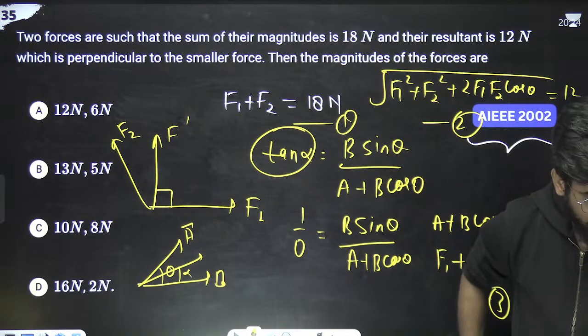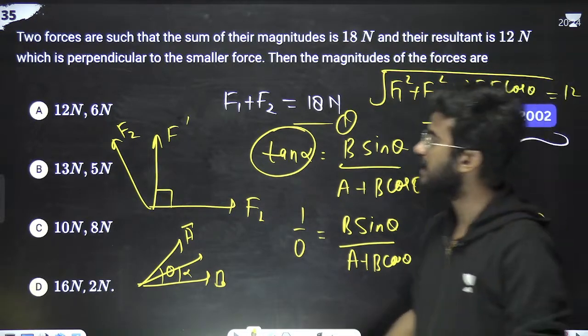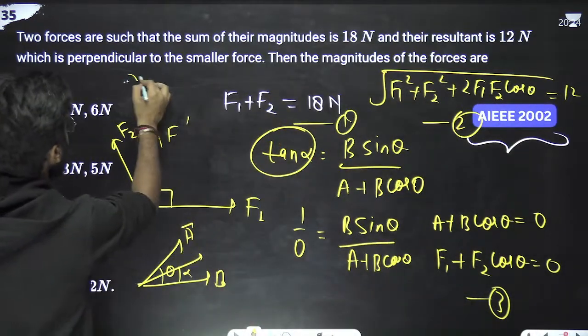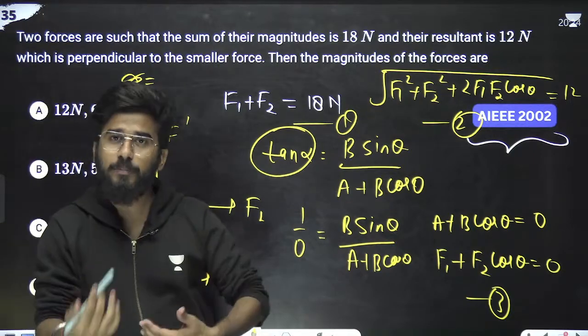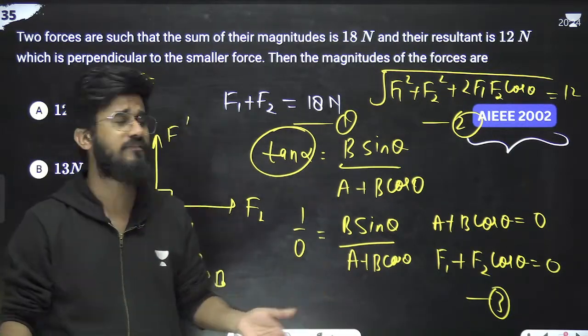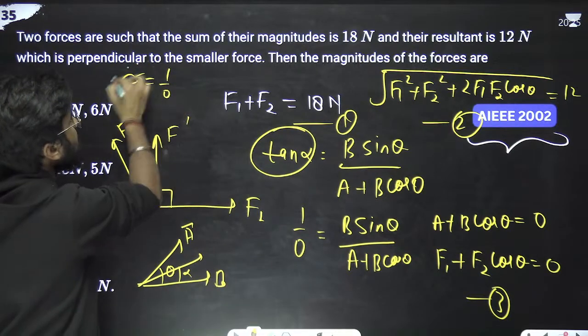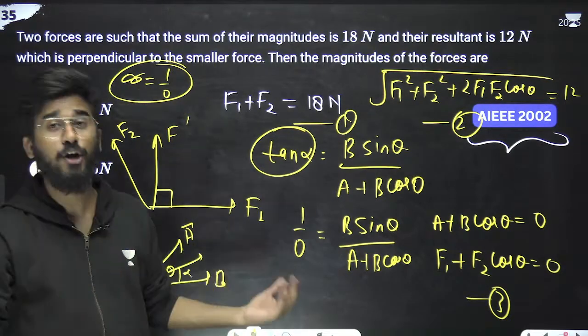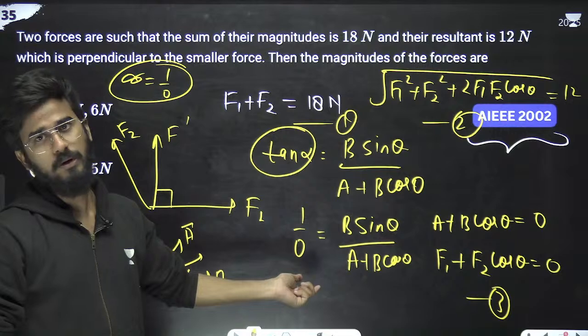How can we represent infinity as 1 by 0? Infinity means something which cannot be defined. If we divide some quantity by 0, then it will be undefined. So we can write infinity as 1 by 0, meaning we are dividing 1 by 0, which cannot be defined. That's why it is written as 1 by 0.